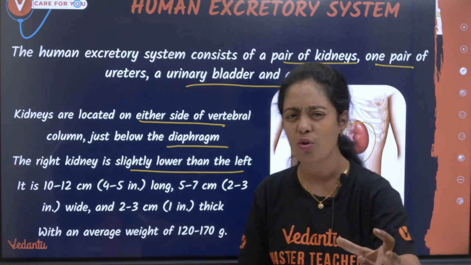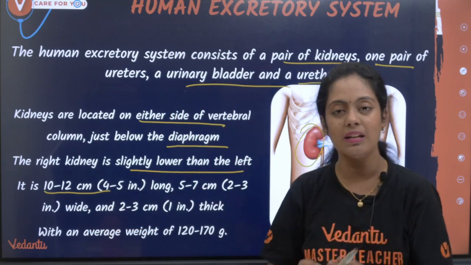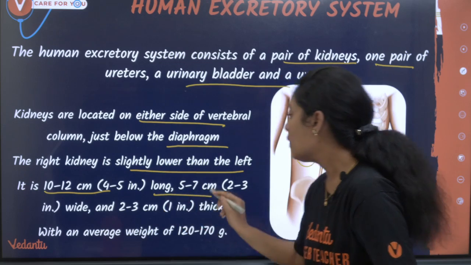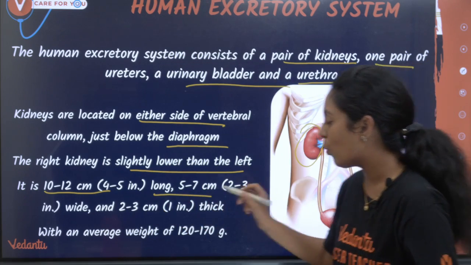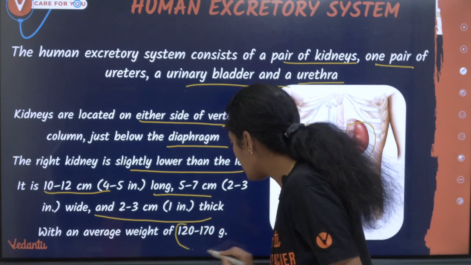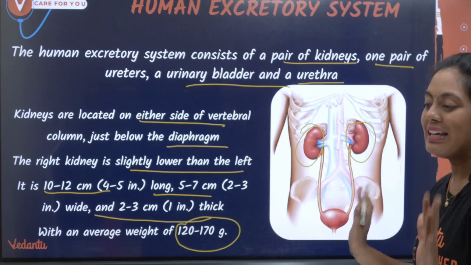Size is not so important, but just for our understanding, it is 10 to 12 centimeter long, like a small scale, 5 to 7 centimeter wide and 2 to 3 centimeter thick, with an average weight of 120 to 170 gram. That's the weight of each kidney.